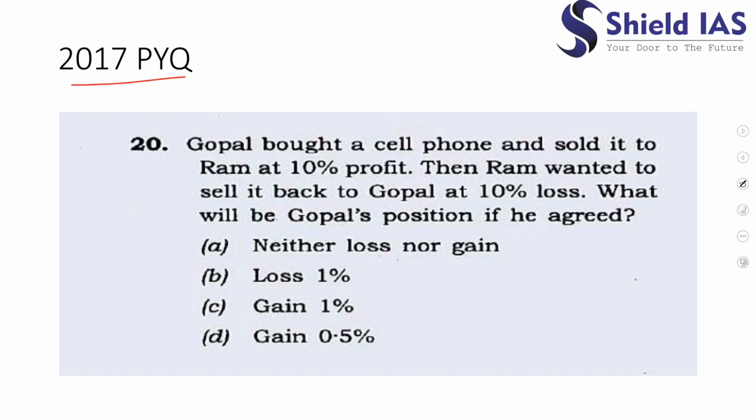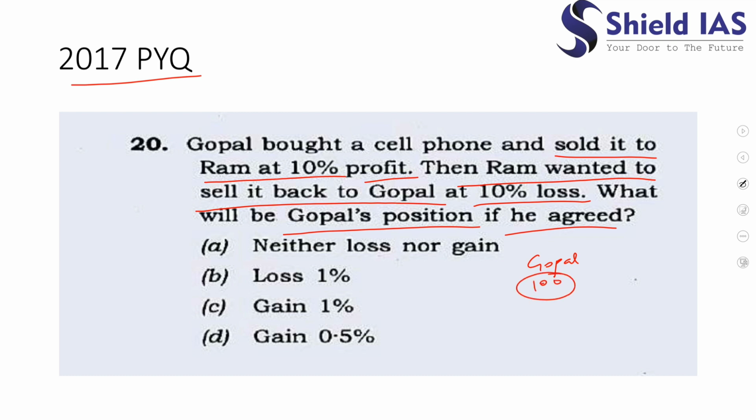So this is a question of 2017 PYQ, which says Gopal bought a cell phone and sold it to Ram at 10% profit. Then Ram wanted to sell it back to Gopal at 10% loss. What will be Gopal's position if he agreed? So let's say Gopal bought the phone at 100 rupees. He sells to Ram at 10% profit, so he gains 10 rupees. So Ram would be getting it at 110. Then Ram wanted to sell it back to Gopal at 10% loss. So 10% of 110 would be 11 rupees.